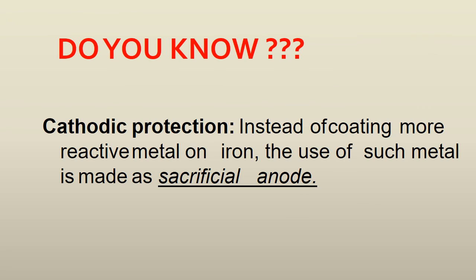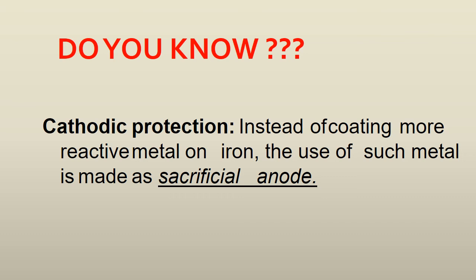Do you know about the sacrificial anode and why it is called so? The anode sacrifices itself, but how? That we are going to see. This is another method of prevention. It involves connecting metals like magnesium or zinc, which have higher oxidation potential, with the sheets of iron, and burying them under the soil.